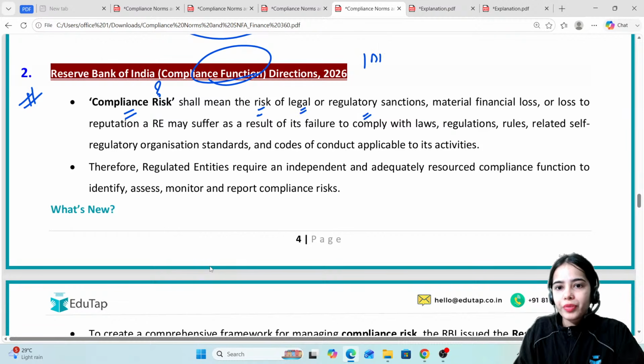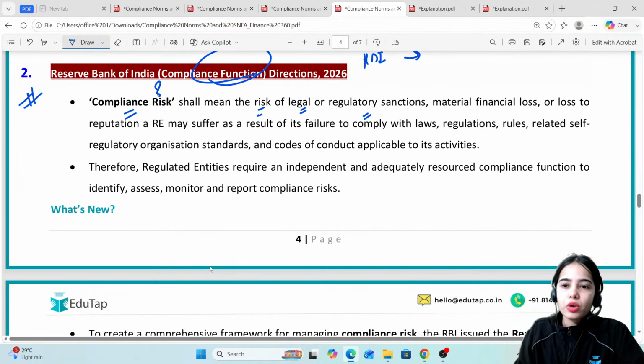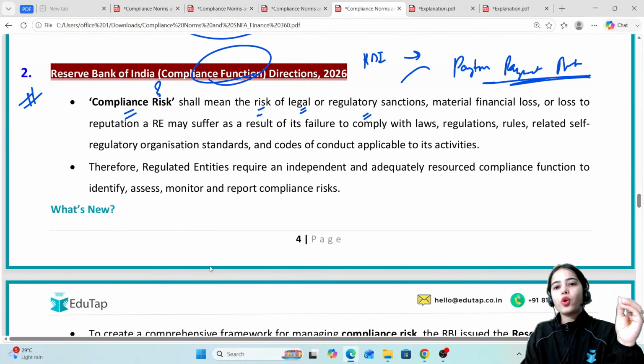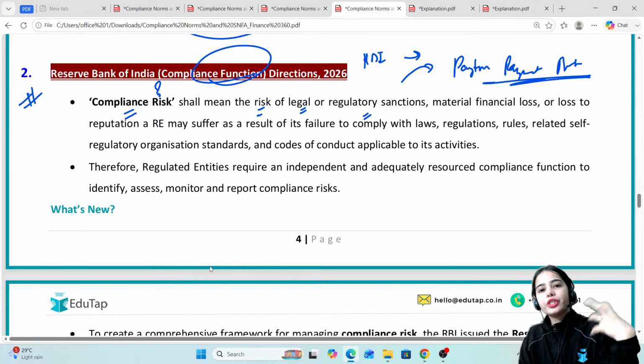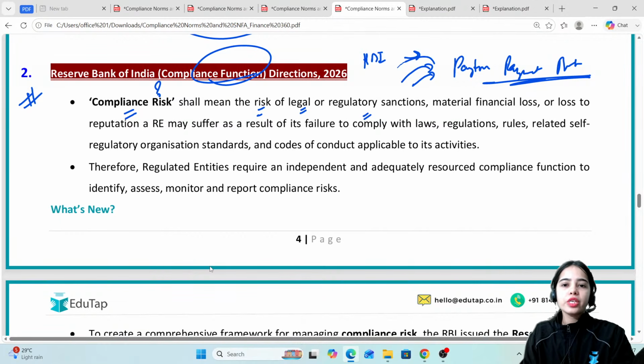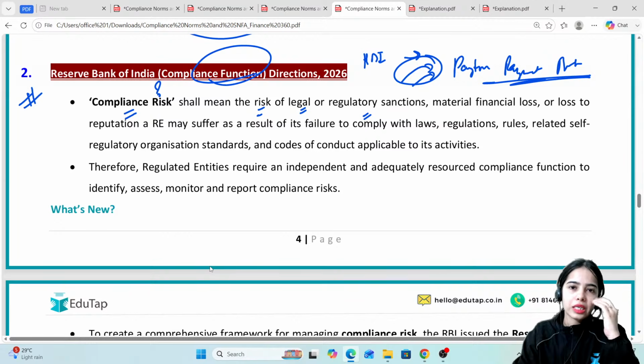The RBI imposed sanctions on the Paytm Payment Bank. Before the license was cancelled, Paytm Payment Bank was imposed with the sanctions that it cannot take on new customers, it cannot take more deposits from the customers. Okay, so there were some sanctions imposed on the Paytm Payment Bank before its license was taken.